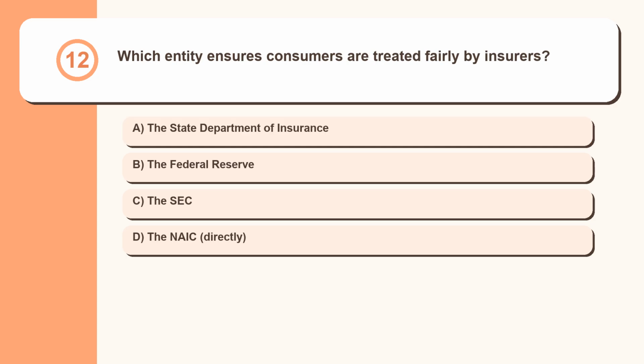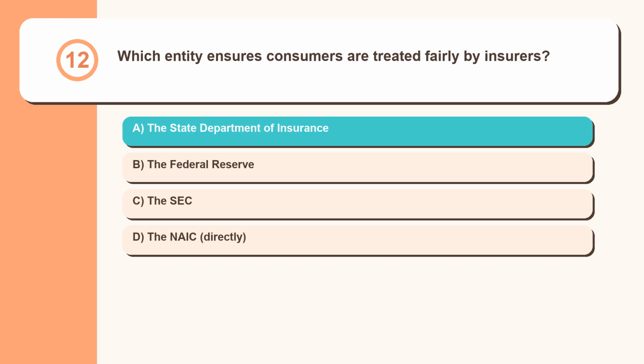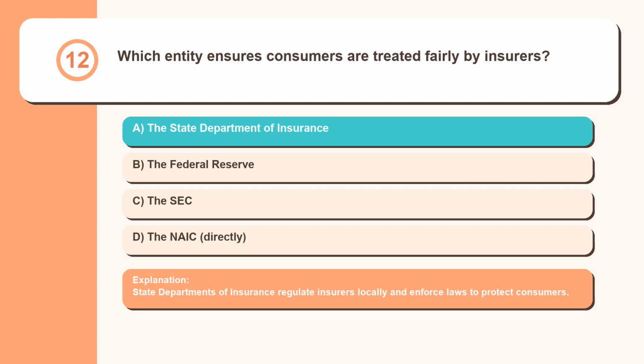Question 12. Which entity ensures consumers are treated fairly by insurers? The State Department of Insurance, the Federal Reserve, the SEC, the NAIC. State departments of insurance regulate insurers locally and enforce laws to protect consumers.